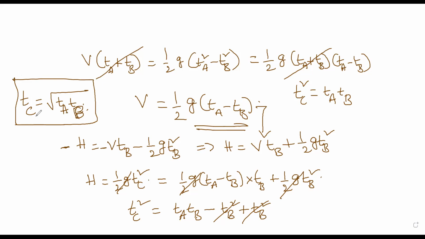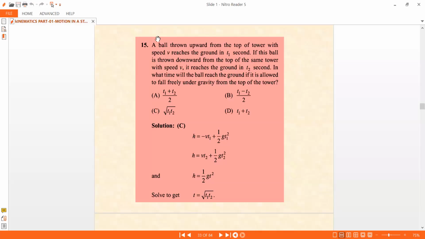So the time it took for the free fall is the square root of the product of the time when thrown with some velocity upwards and with the same velocity downwards, and then you take the square root of it. So that is the question, which I will show you now, how this is being asked.